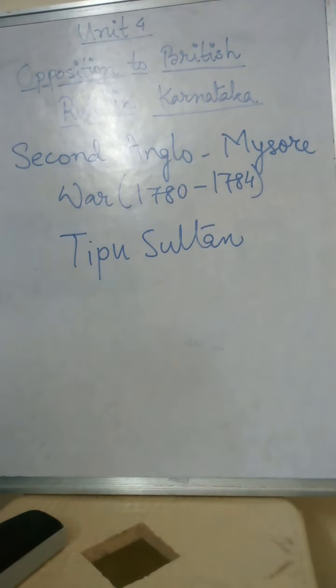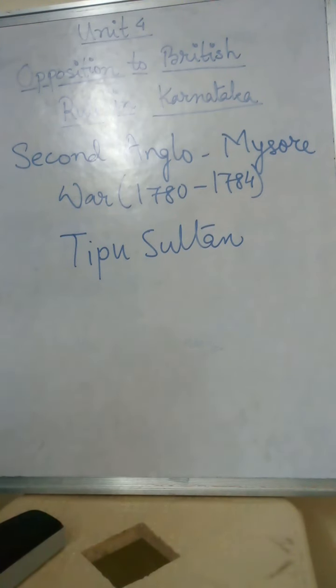The Britishers thought, okay, Hyder Ali is not there, let us take advantage of Hyder Ali's death, and they started invading Mangalore and Bidanur, right? And slowly they also tried to provoke the rulers of Calicut and Malabar region against Tipu Sultan. Their strategy was to make the rulers of the other regions stand against Tipu Sultan.